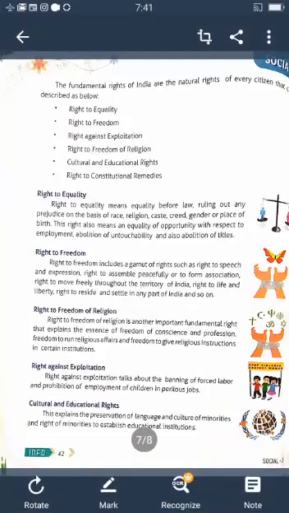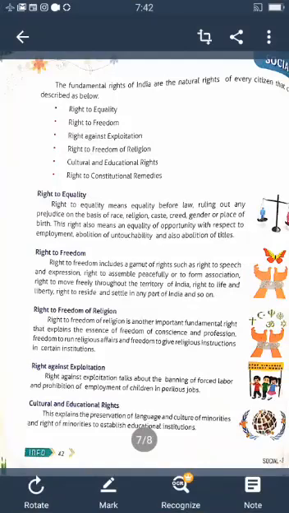The minorities means the other castes, the Muslims or Christians or Jains, they are called minorities. They have the right to establish educational institutions and manage them. Educational institutions of the minorities should adhere to the rules stipulated by the government. Understood? So this is one of the fundamental rights.